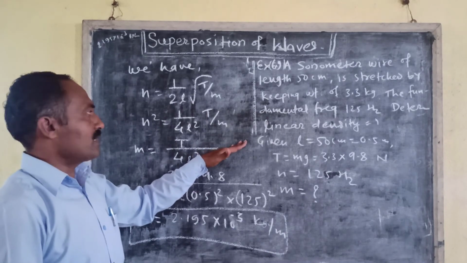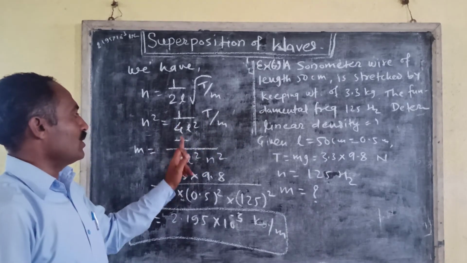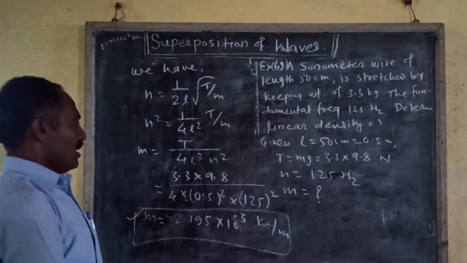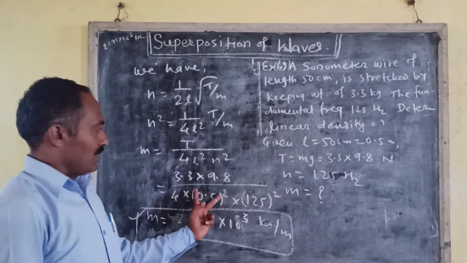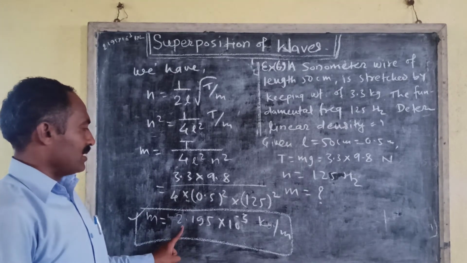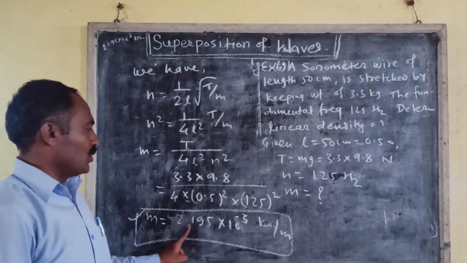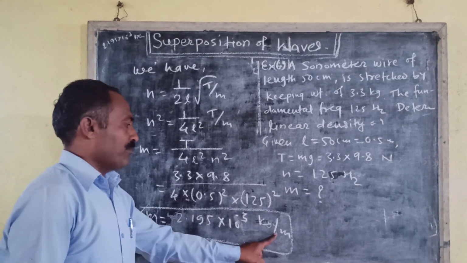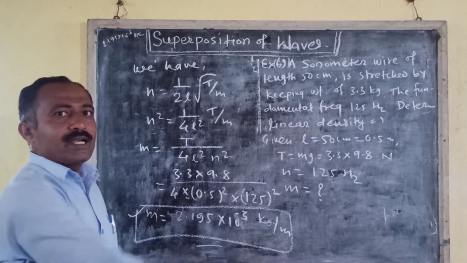Squaring on both sides, we get m is equal to T upon 4L square N square. If we solve this multiplication and division, we get the answer, that is the linear density is 2.195 into 10 to the power minus 3 kilogram per meter.